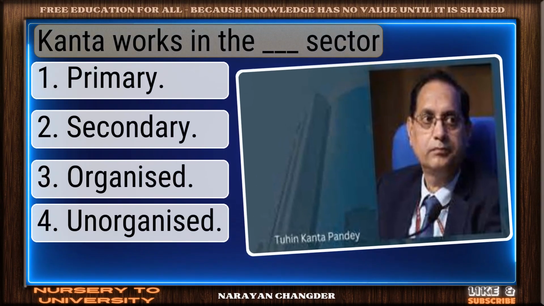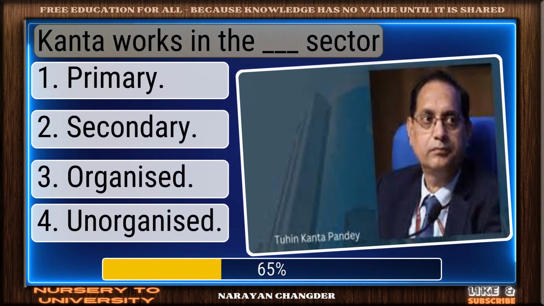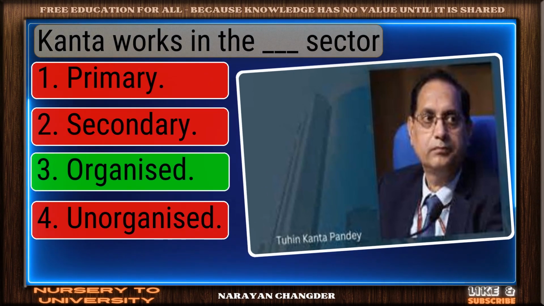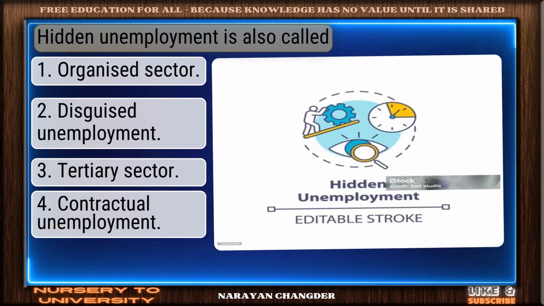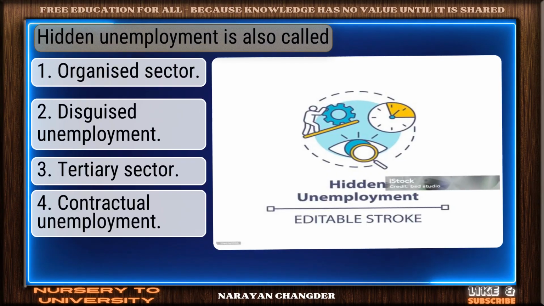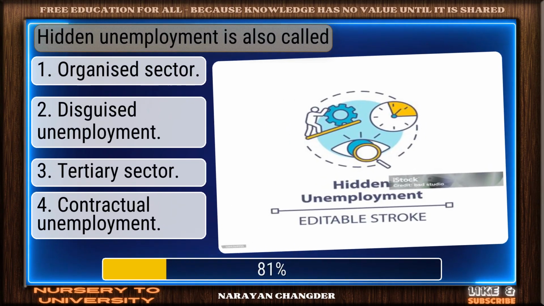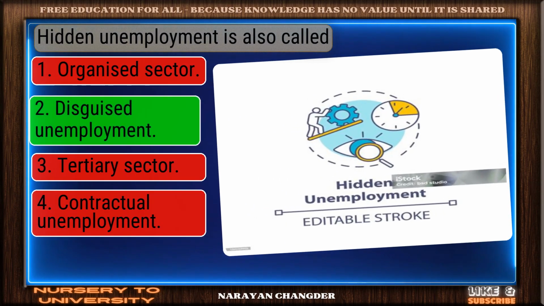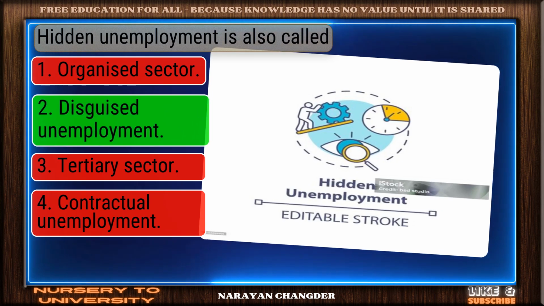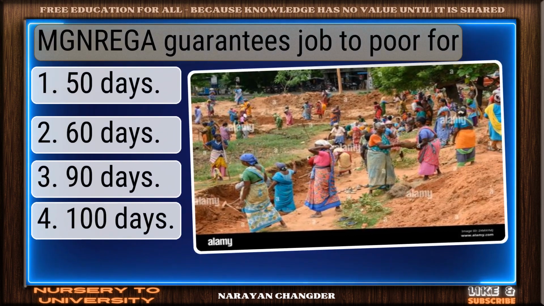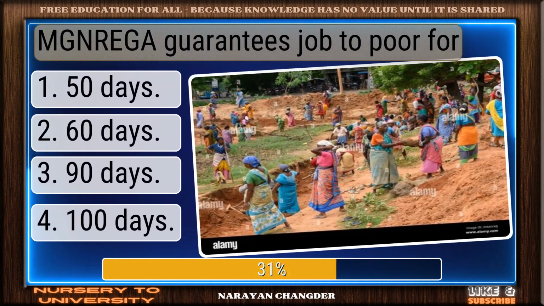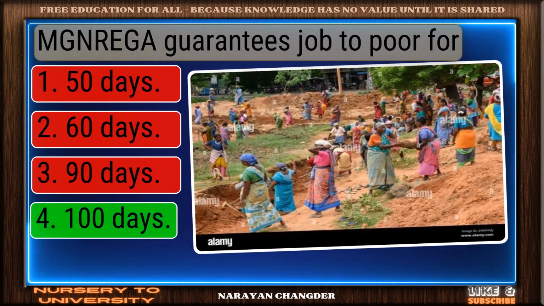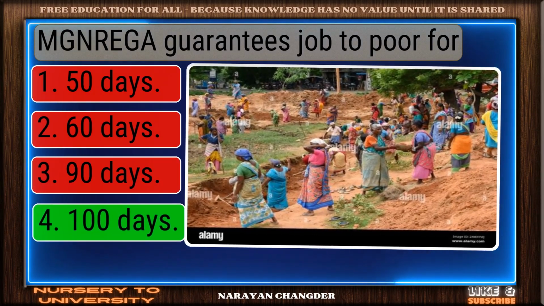Cantor works in the dash sector. Exactly. Organized makes sense. Hidden unemployment is also called. Great thinking. Disguised unemployment is right. MGNREGA guarantees job to poor for. Well done. 100 days is right.